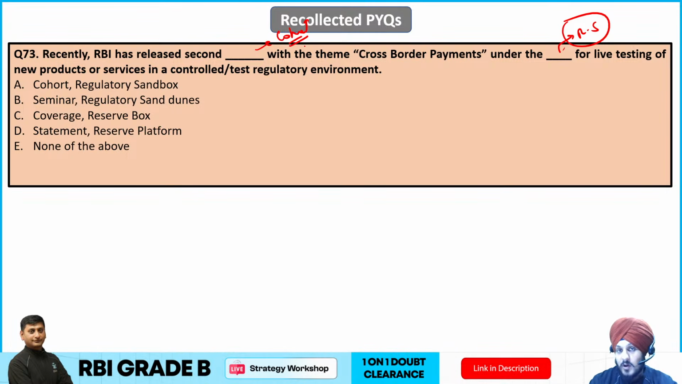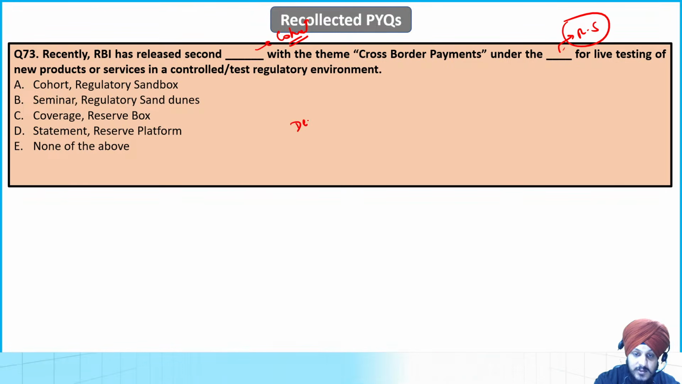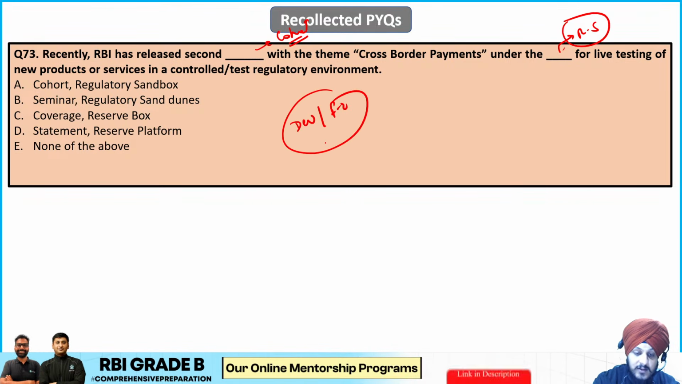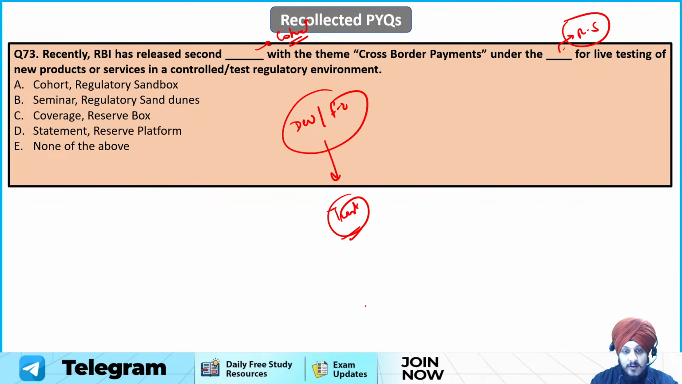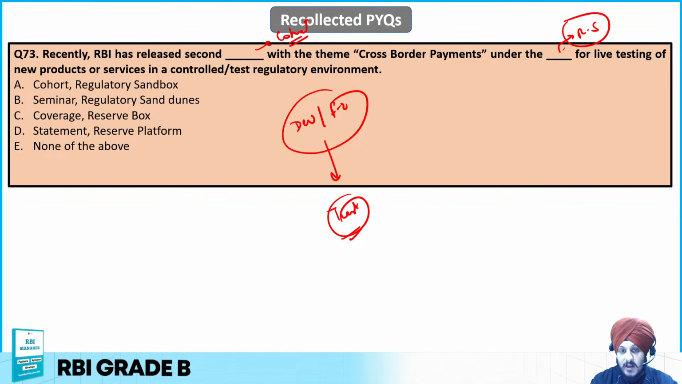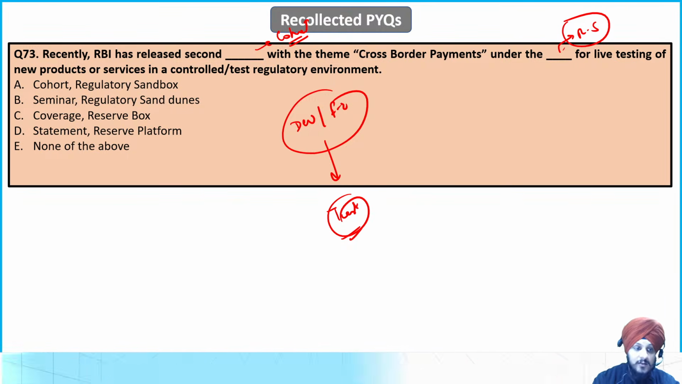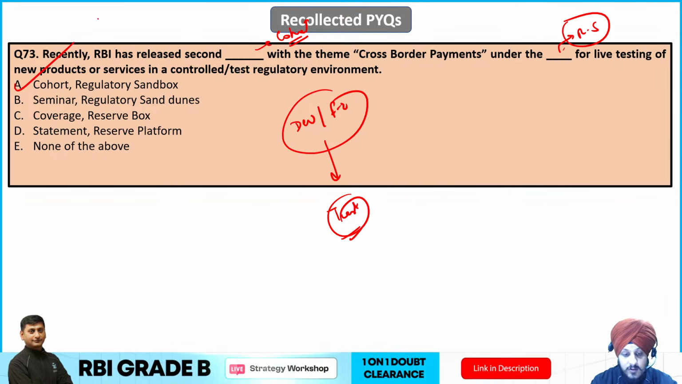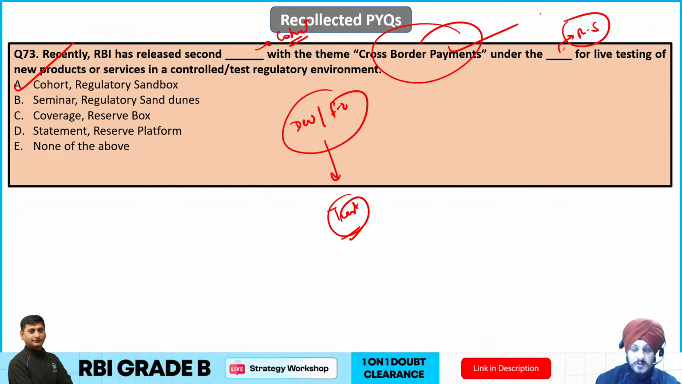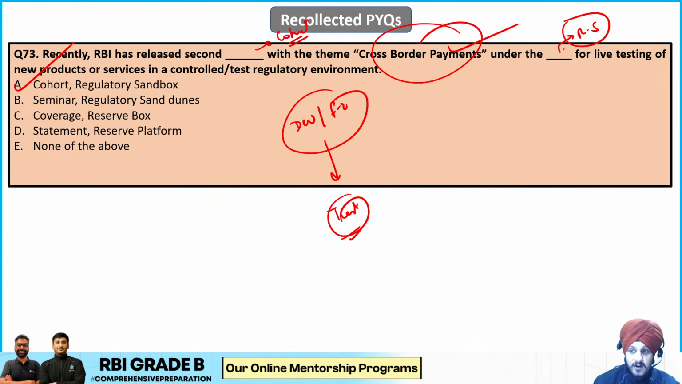You must be knowing about regulatory sandbox, where different developers or financial institutions come and test new financial products, right? And the RBI supports these types of innovative initiatives. RBI has its own regulatory sandbox. Similarly, SEBI has its own regulatory sandbox. Different regulatory bodies have it. But in this case, the question is about RBI. So A is going to be the correct answer to this question, right? And the second cohort was cross-border payment. You must be knowing about it regarding the regulatory sandbox. So A is going to be the correct answer to this question.